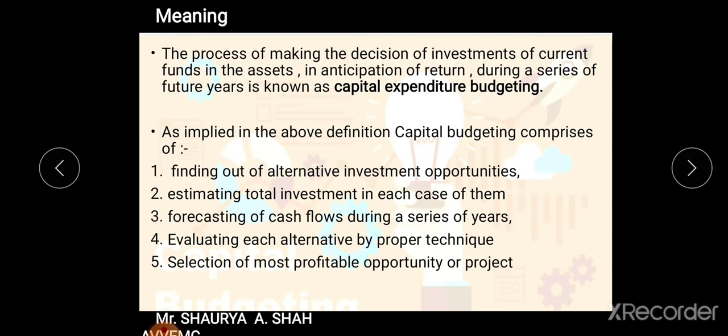So finding out the alternatives, estimating the total investment, forecasting the cash flow out of it, and evaluating each alternative by proper techniques, you get the best alternative and the most profitable opportunity or project. You select that project. That entire process is known as capital budgeting, or you can say capital expenditure budgeting. I suppose each and everyone is clear with the meaning of capital budgeting. Your entire chapter rests on this definition only and the 5 steps which we have seen right now. Is it clear, everyone? Fine.